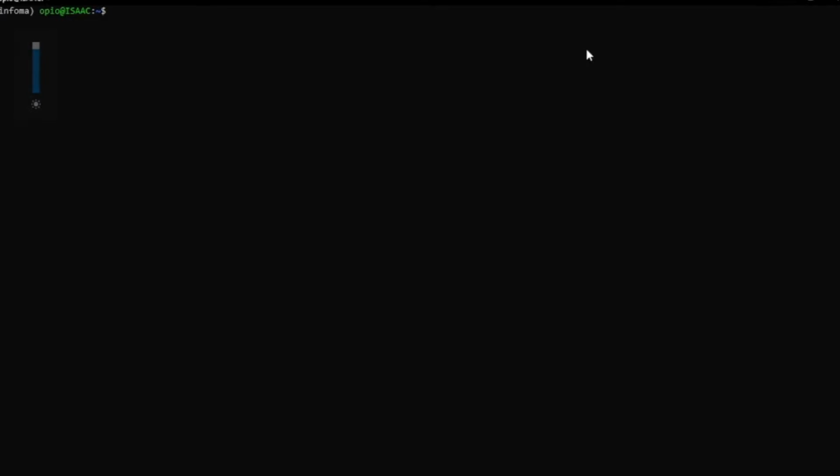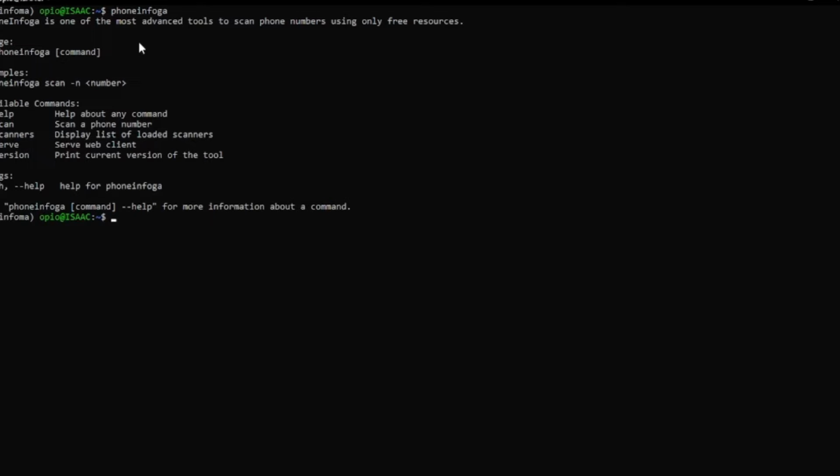that given number. And so I have here my Linux terminal opened, and this is my Conda environment, the Informer. And so if I search for phoneinfoga, I have that tool installed in my system. Now I want to scan the telephone number. I want to scan and see whether that telephone number exists anywhere within the internet. Now this is hacking per se, and you should only do this when you have a very valid reason for doing it. But literally this is hacking, so it has to be very ethical.